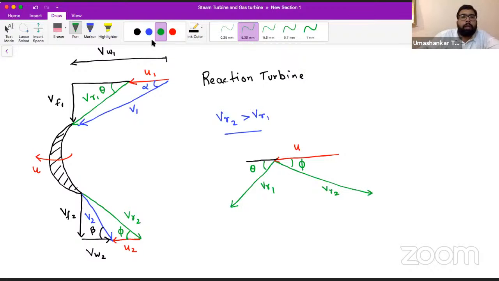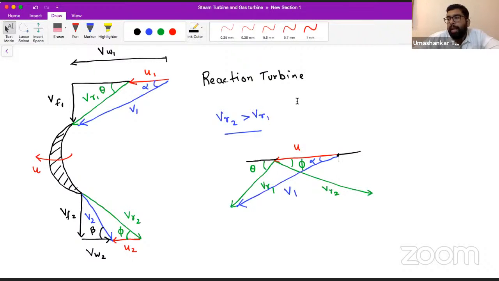Now remember, from the beginning of U you have to draw the absolute velocity component. So this is V1, and with U it is making an angle of alpha. As I said, at the beginning of the vector of the absolute velocity of the blade, we must start the absolute velocity of the steam.